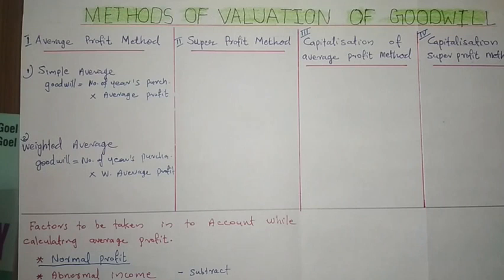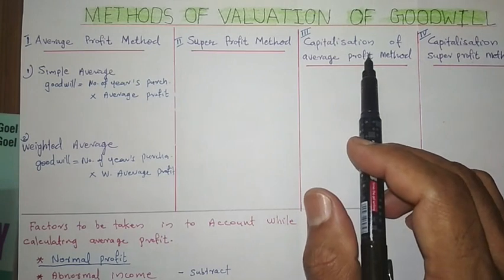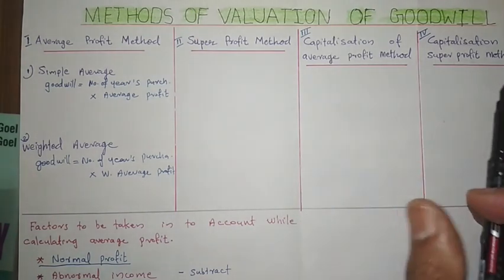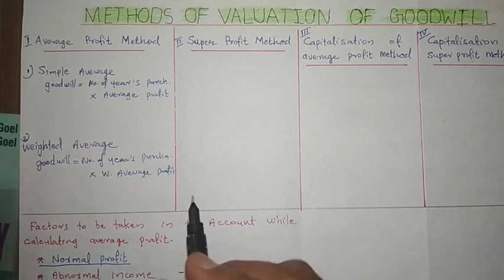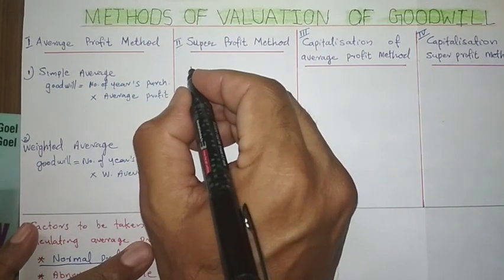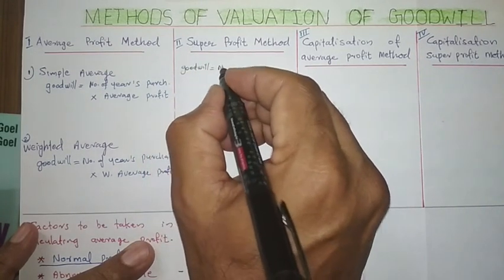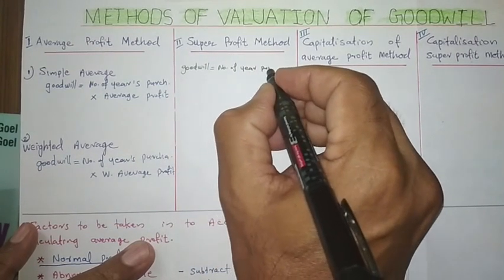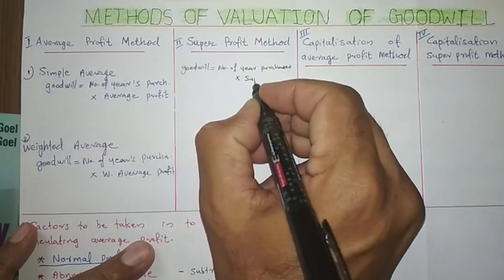Now I am going to give the other methods. The super profit method, the capitalization of average profit method, and the capitalization of super profit method. According to these methods, how can we find out the amount of goodwill? First of all, according to the super profit method, goodwill is equal to the number of years' purchase multiplied by the super profit.